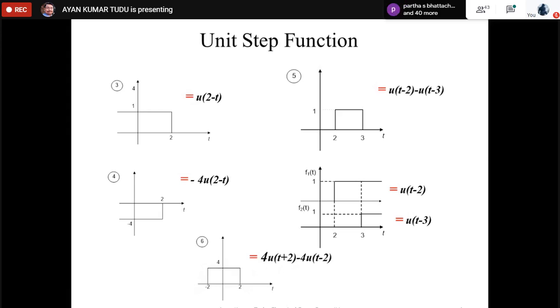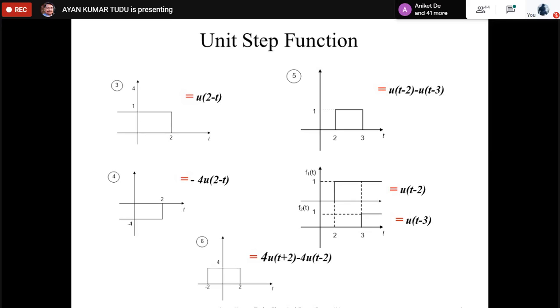From these particular expressions, it is very easy to understand what we have to remember: the argument within this portion should always be greater than 0. If this is less than 0, basically negative, then this expression comes out to be 0.